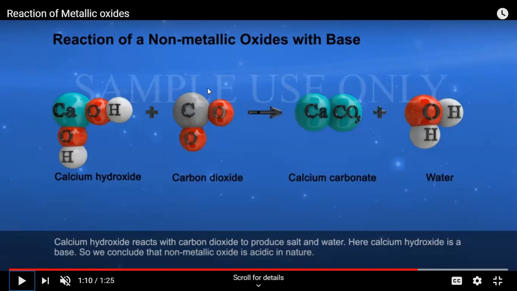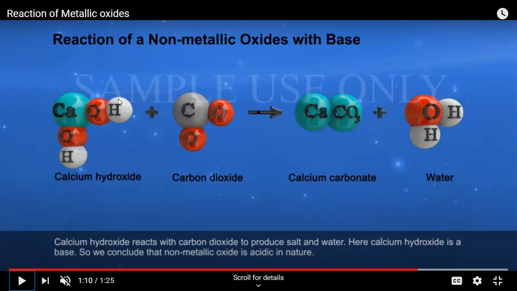So I've taken carbon dioxide gas, which is transparent. You people know the color of the carbon dioxide gas, it is colorless. And I've taken calcium hydroxide, which is also known as slaked lime. The formula for calcium hydroxide is Ca(OH)2. So I've written the formula: calcium hydroxide, Ca, 2 times OH, over there.